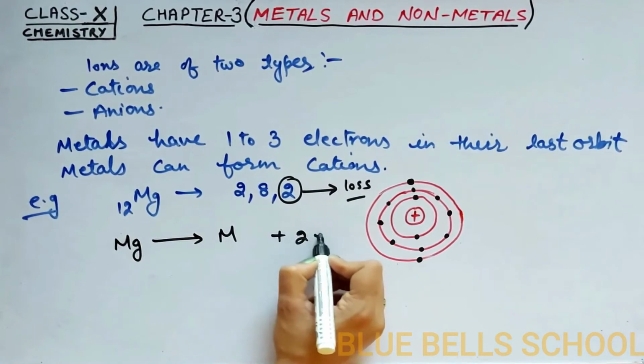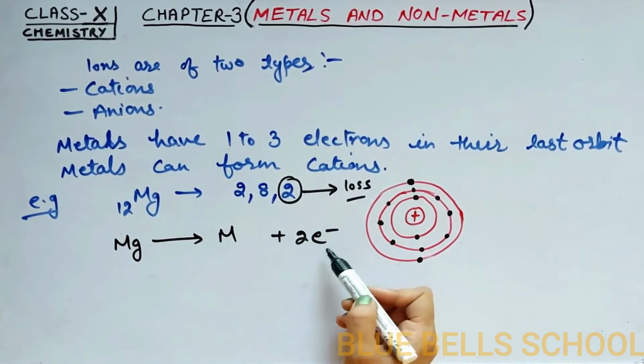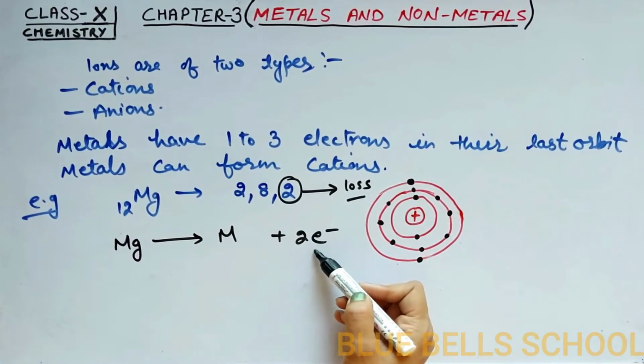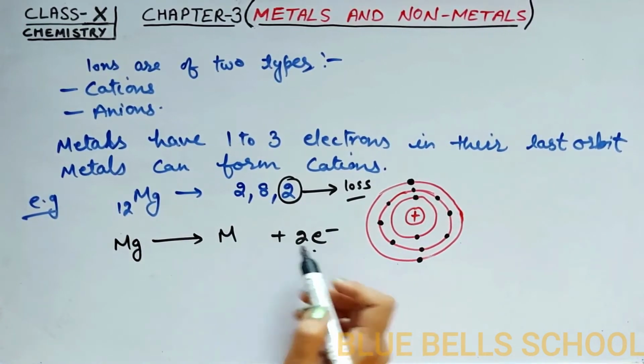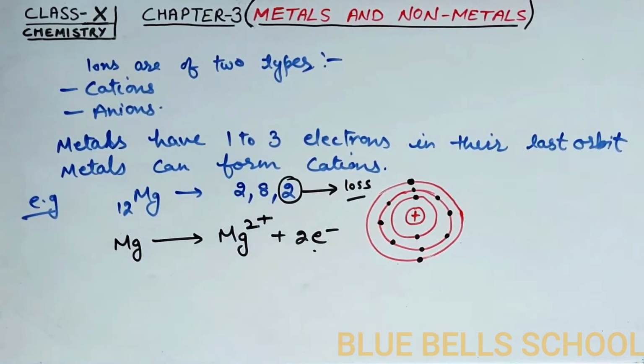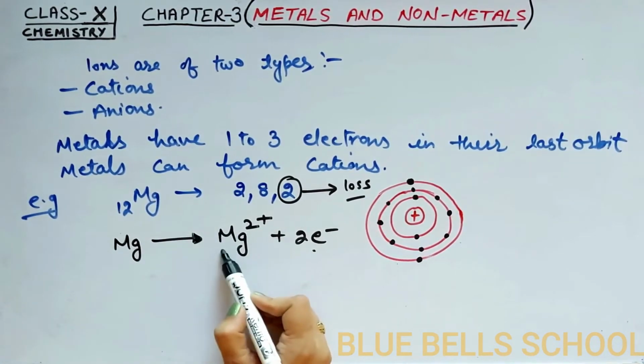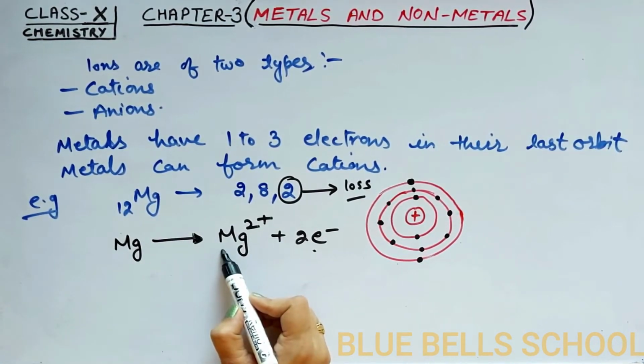We can also say that magnesium has capacity to donate 2 electrons. When magnesium donates its 2 electrons, it becomes magnesium 2 positive. So that's why all metals have capacity to form cations.